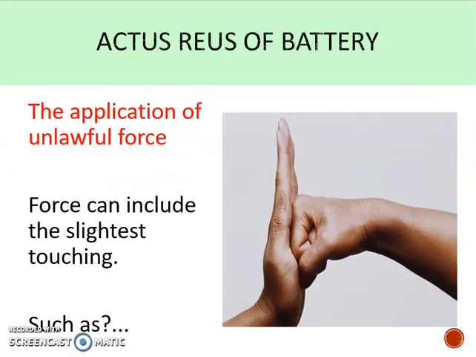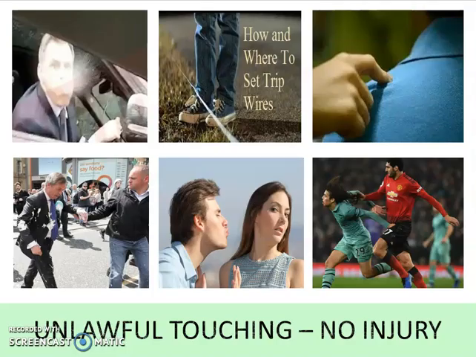The actus reus of battery is much shorter, and it's the application of unlawful force. And force can be the slightest touch. So again, you might want to pause here and just try and think of some examples. Okay, on this slide, I've got some examples of the sorts of things you might have come up with. So a battery is where there is a slight touch, but importantly, there's no injury. If there's an injury, it's going to be ABH or GBH. So for a battery, there's no injury. And again, that's probably quite misleading to the public, because if you say you've been battered, most people would be expecting bumps and bruises. But a battery is just slight contact.